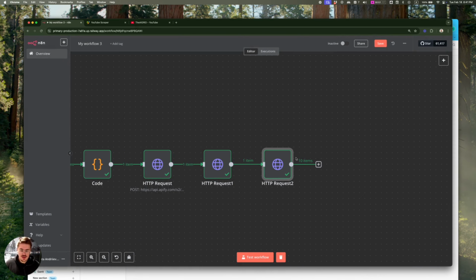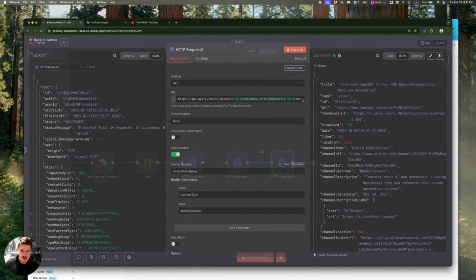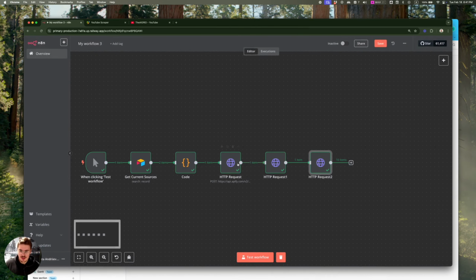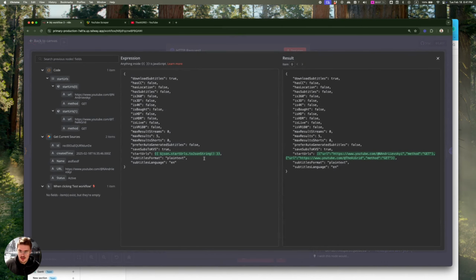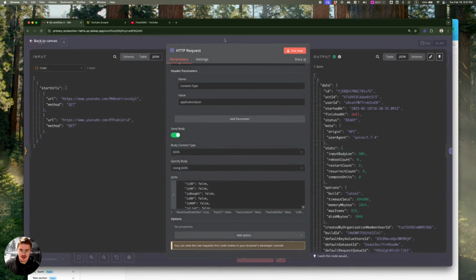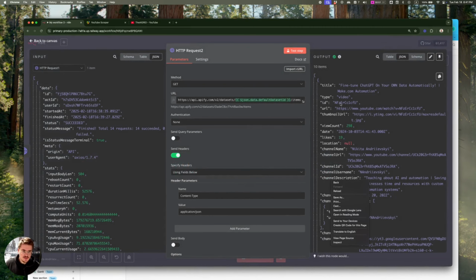We get 10 results. Not sure why we get 10. Maybe I changed the, let's see, did we specify max results? Okay, for some reason we got 10, but that's okay.